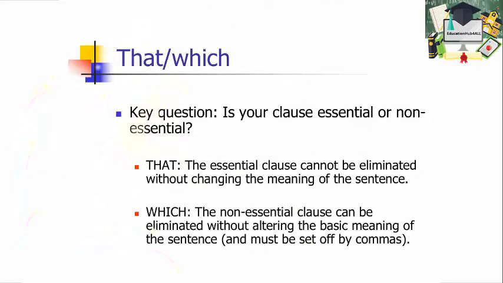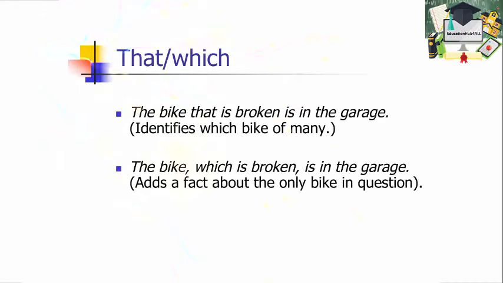If it's non-essential information, it can be set off with commas and it can be eliminated from the sentence without altering the meaning, and then you use which. One more example. Notice the difference between these two. The bike that is broken is in the garage. That implies that there is more than one bike. The bike that's broken is in the garage, but the one that's working, maybe that one is in the driveway. It identifies one bike out of many.